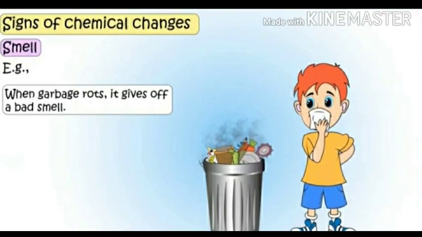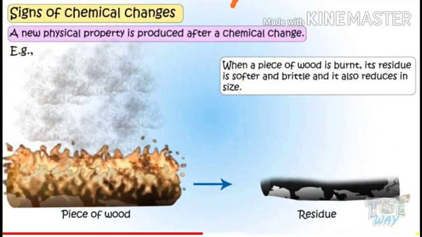Now another sign of chemical change is smell. When garbage rots, it gives out a bad smell. So this kind of change is a chemical change. And can you get back the fresh garbage once it has rotten? No. So it is an irreversible change, a change which cannot be brought back. And the presence of a foul smell is a sign of chemical change.